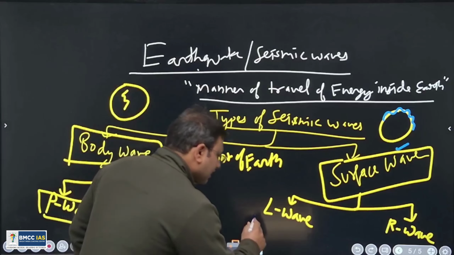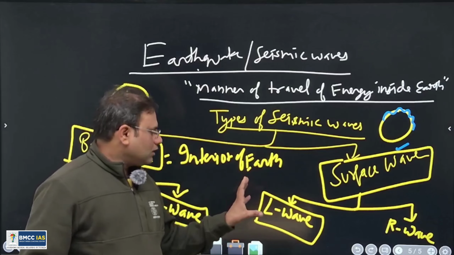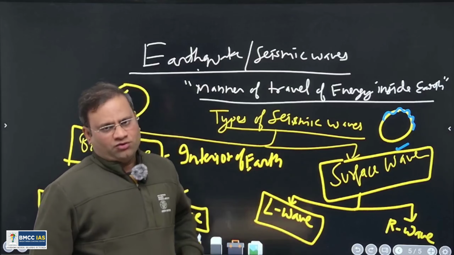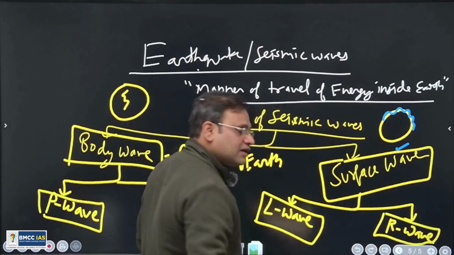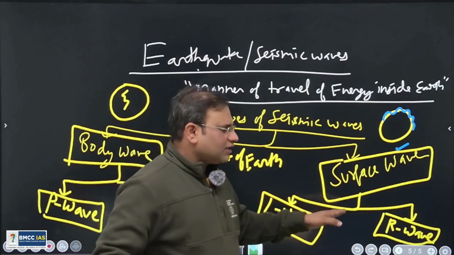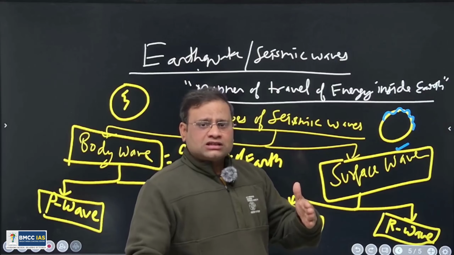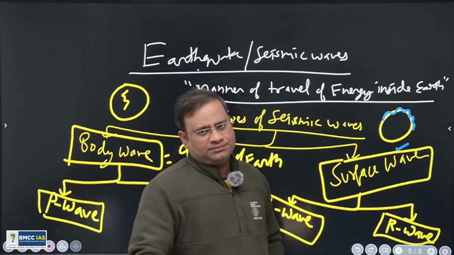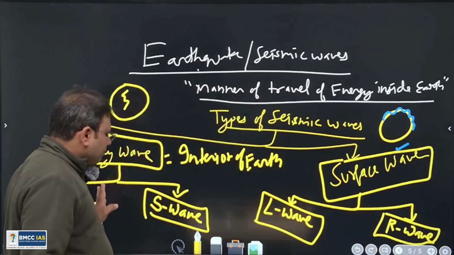L wave here stands for Love wave, after the name of a scientist who found this wave. Similarly, R is Rayleigh wave. It is also after the name of a famous physicist, Rayleigh, who proposed the famous Rayleigh scattering principle. So these are after the names of the finders, but it is simply primary, secondary.